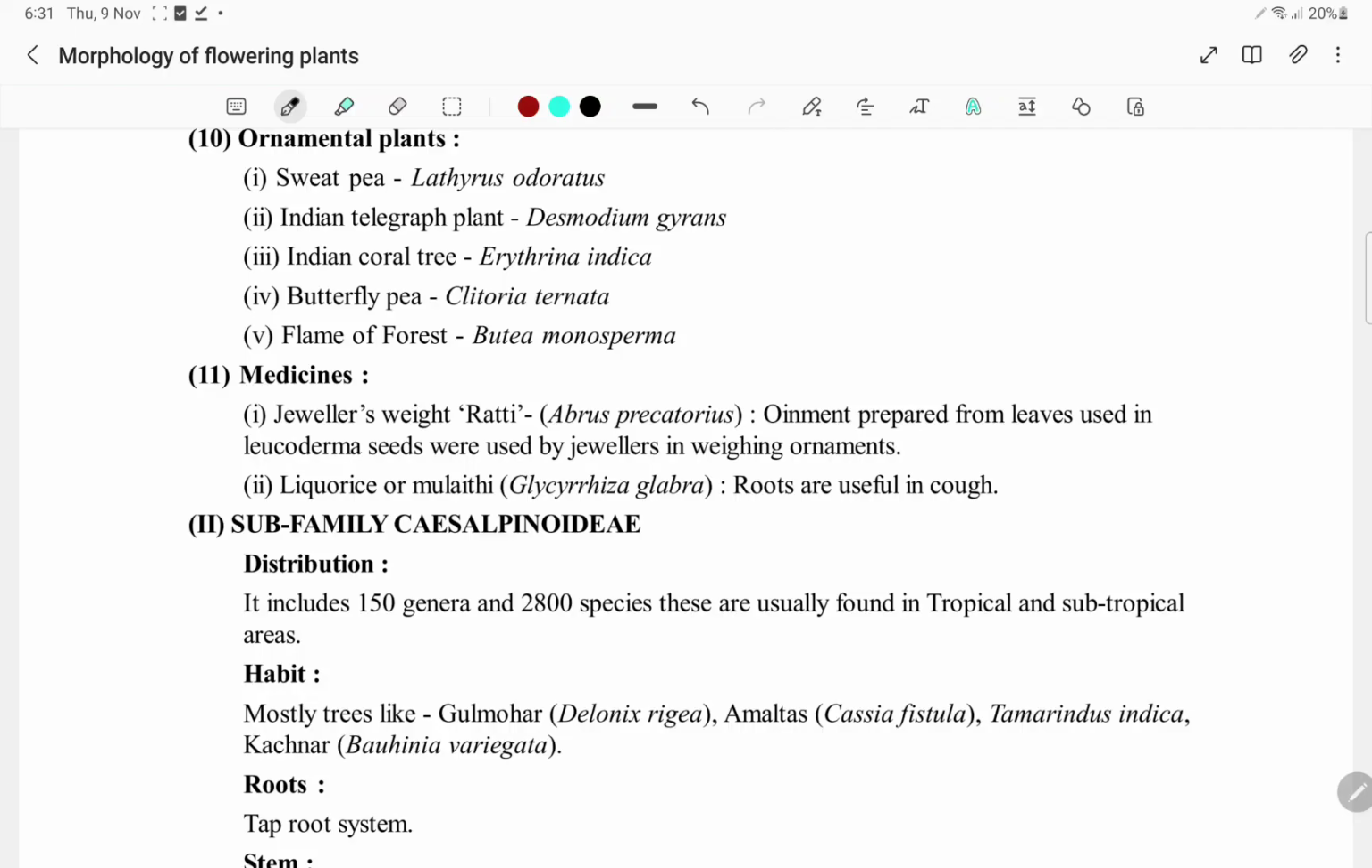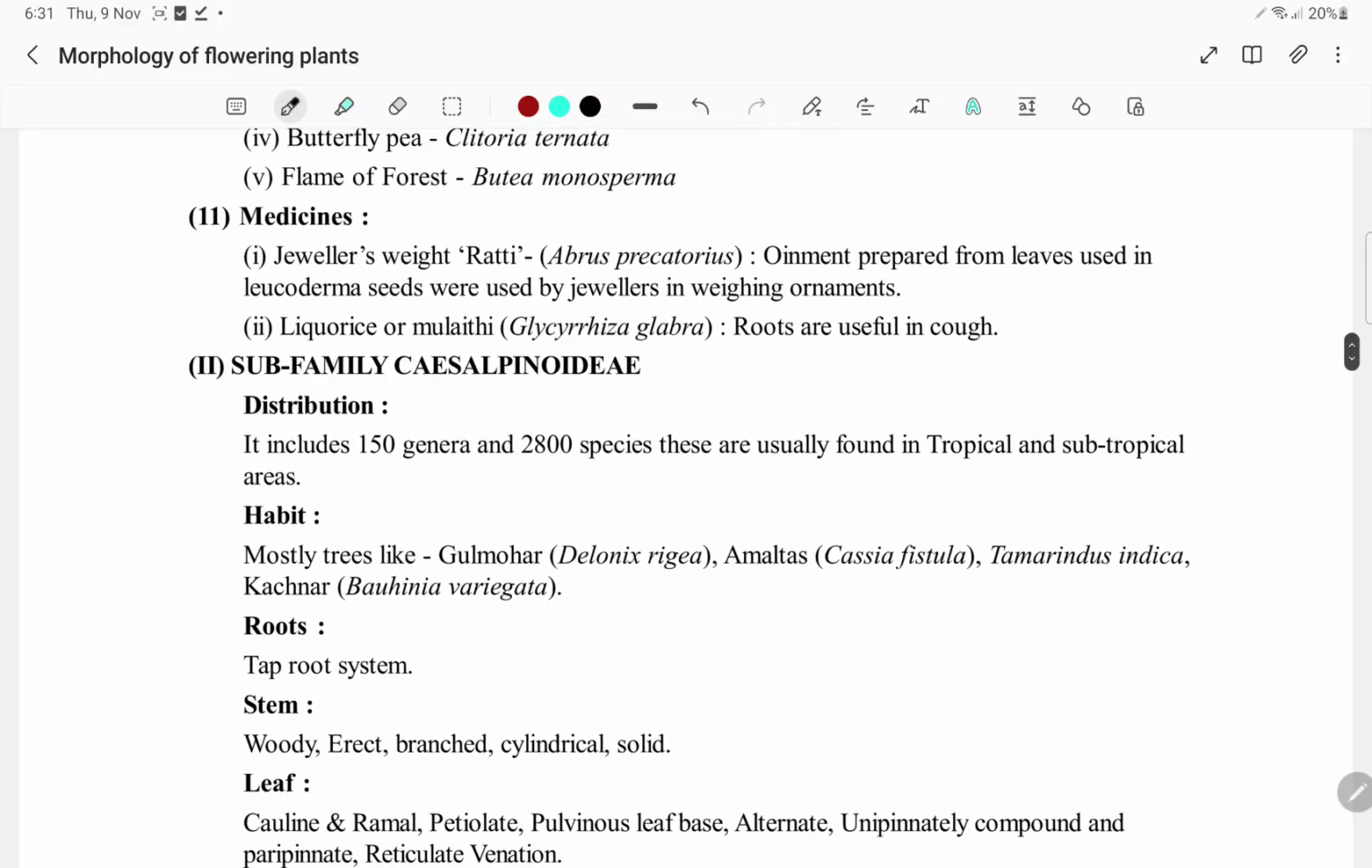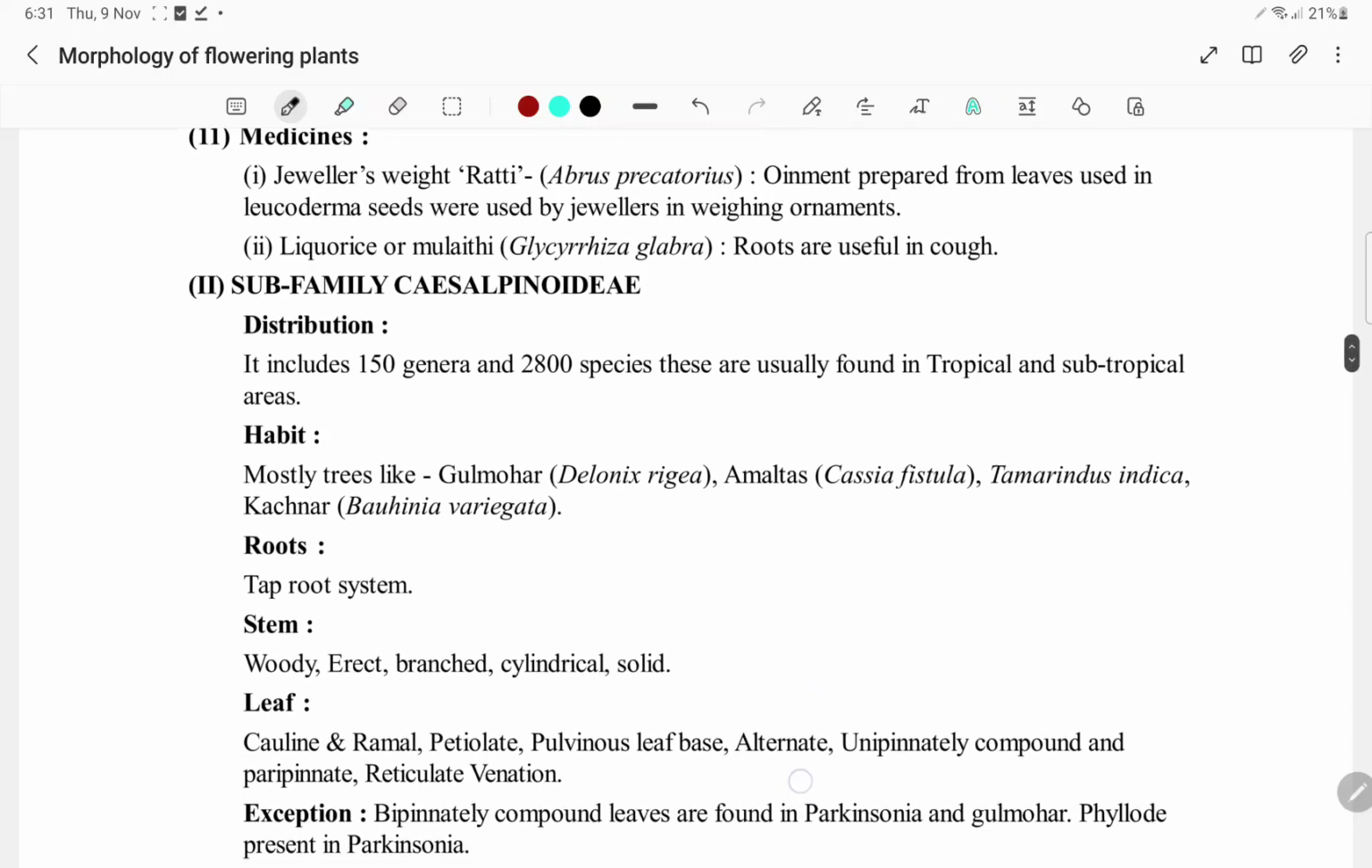Desmodium gyrans, Indian coral tree, Erythrina indica, butterfly pea, Clitoria ternatea. Flame of the forest, Butea monosperma. Jeweler's weight, Ratti. Ointment prepared from the leaves is used in leucoderma. Seeds are used by jewelers in weighing the ornaments. Licorice, roots are used in cough.